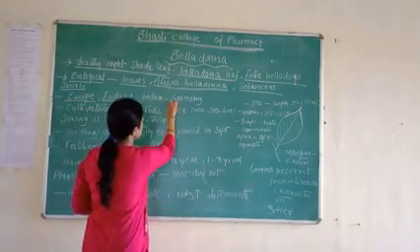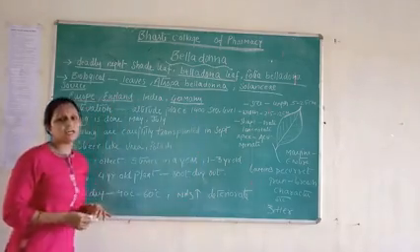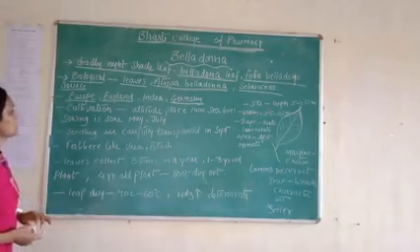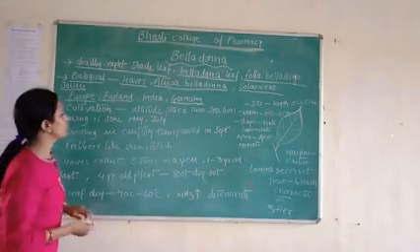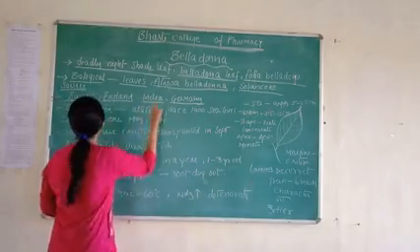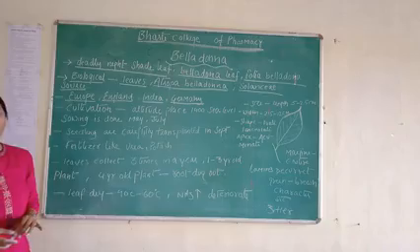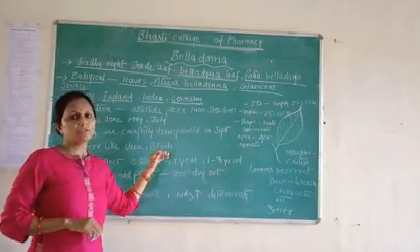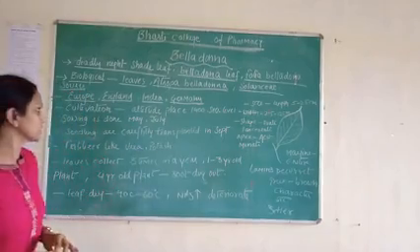It is also cultivated in India. These are the places where the belladonna plant is found or cultivated.